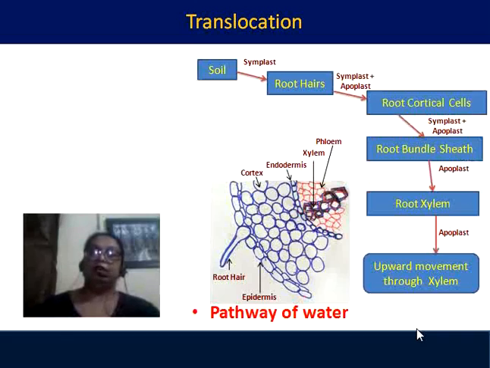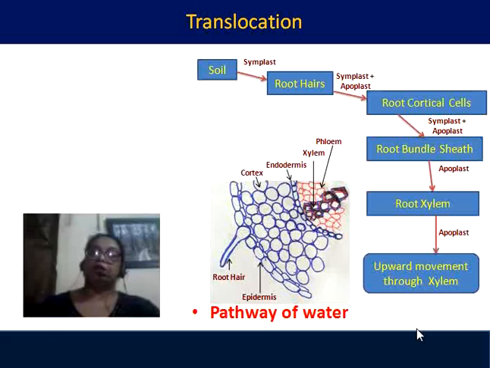Now let us see how the translocation of substance by apoplastic and symplastic movement takes place in the plant. As we have already discussed, there are two translocatory mechanisms in the plant. One is the water pathway and the other is the solute pathway.